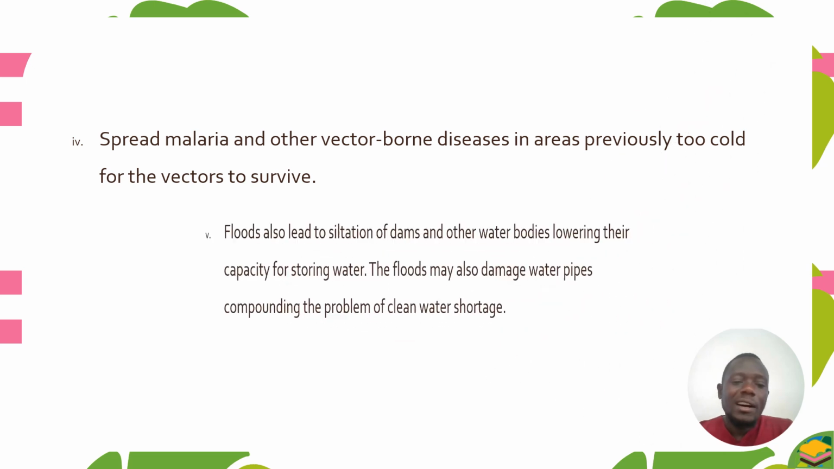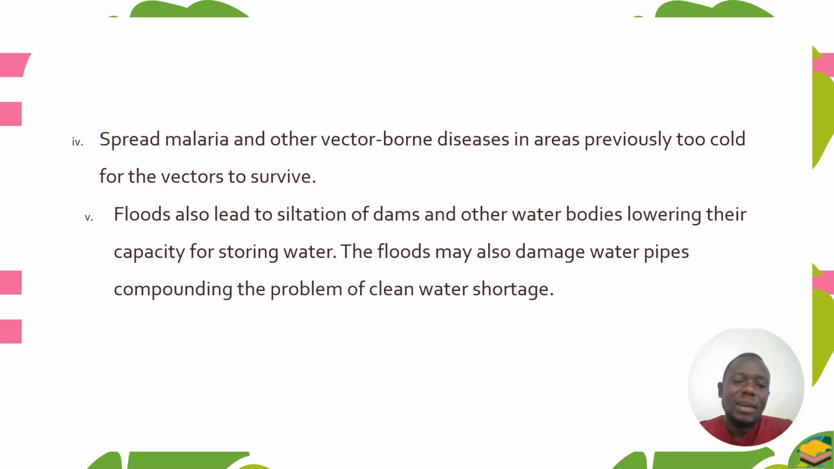And also, there will be spread of diseases such as malaria and other vector-borne diseases in areas previously too cold for the vectors to survive. If an area is too cold, vectors such as mosquitoes cannot easily survive. So if such areas become very hot, it means the spread of malaria will be high because those vectors now will be able to survive because of the weather.